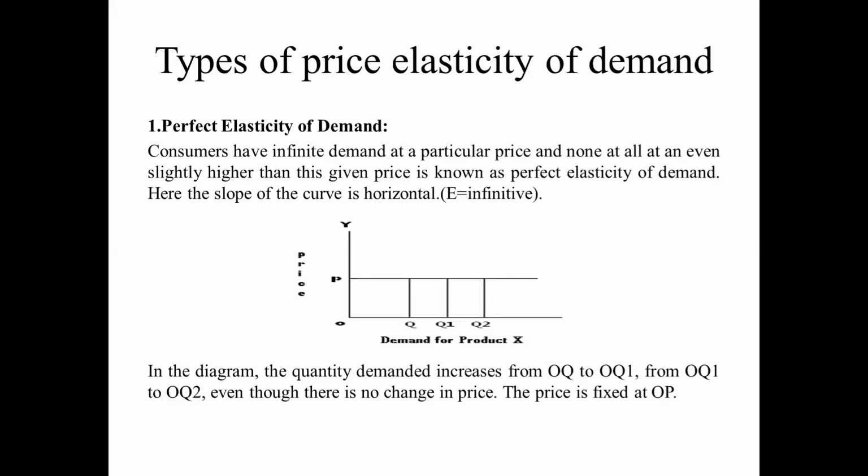Consumers have infinite demand at a particular price and none at all at a price even slightly higher than this given price, which is known as perfect elasticity of demand. Here the slope of the curve is horizontal, that's why E equal to infinite. The quantity of demand varies up to infinite, but the price of the particular commodity is not varied.